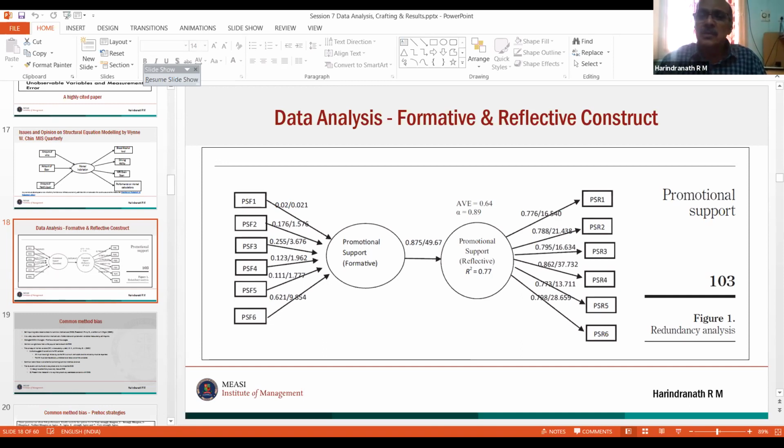Just one more clarification, sir. I've seen people saying that it is easy to get the fit indices right in PLS, and it is hard to get all the fit indices in the required range if you are using Amos. Yes, you're right. In Amos, if you see the diagram, you will have error.